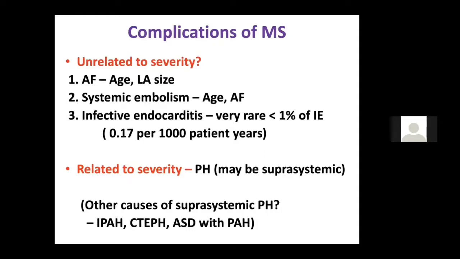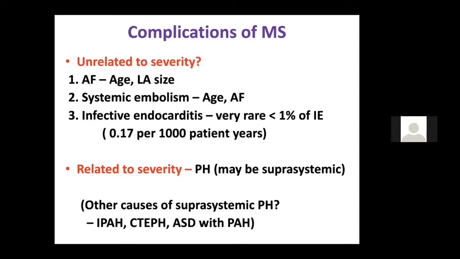But the other things like atrial fibrillation, which is related to the patient's age and the left atrium size, are not related to severity. Systemic embolism is not related to severity. And endocarditis, which is very rare. We know the more common causes of endocarditis are mitral valve prolapse, bicuspid aortic valve and ventricular septal defect. Atrial septal defect and mitral stenosis are very rare to cause infective endocarditis because the gradient between LA and LV is very low, and the gradient between RA and LA is very low in ASD. That is why they are less likely to develop endocarditis.